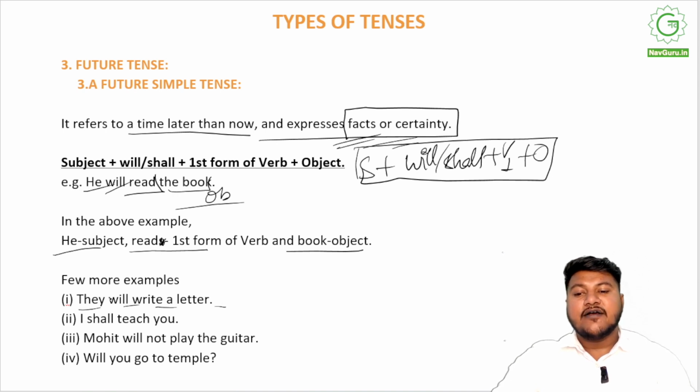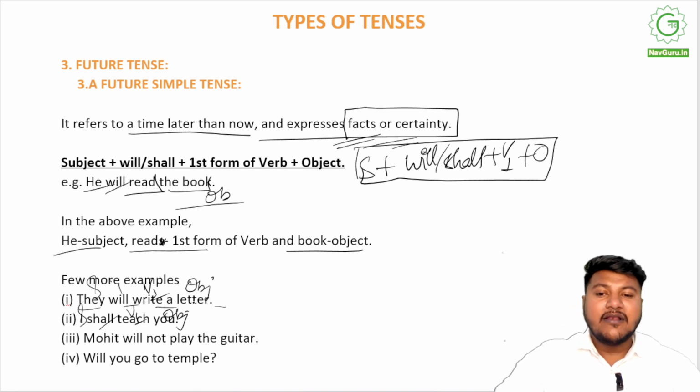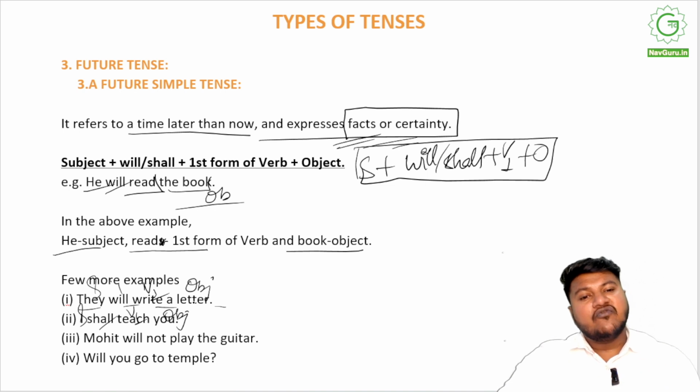They will write a letter. They is the subject, will we have used, write is the first form verb, letter is the object. I shall teach you: I am the subject, shall I have used, teach is the first form verb, you are the object. Mohit will not play the guitar, we will not go to the temple. Similarly, subject plus will/shall plus first form of verb plus object. This is how you work with simple future.